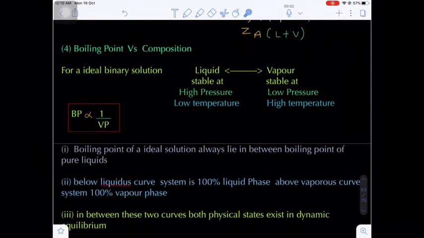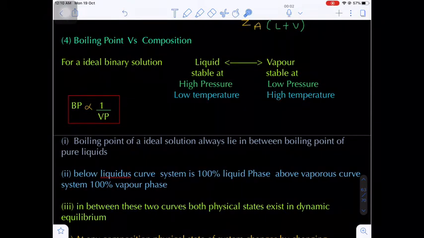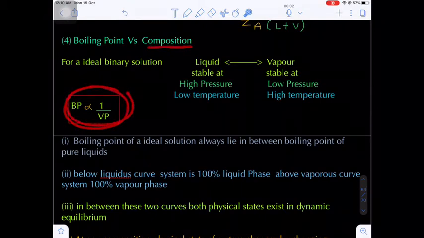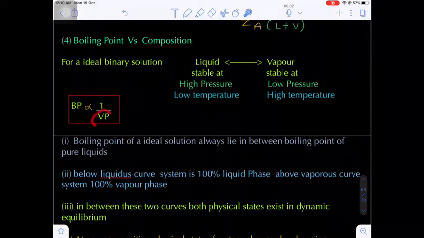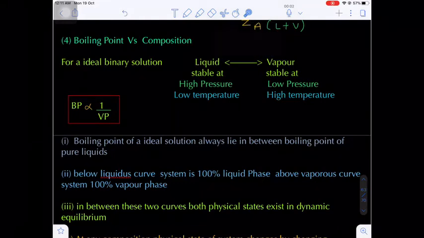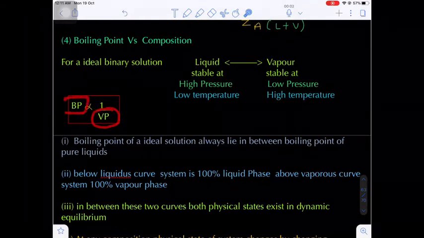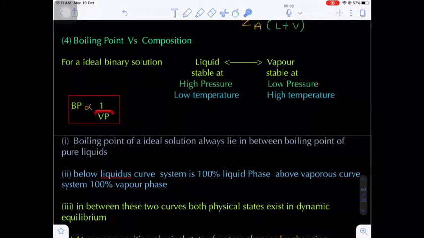And next one, the fourth graph, that is boiling point versus composition. Now we know boiling point is inversely proportional to vapor pressure. Vapor pressure means the pressure exerted by the vapor on the surface of a liquid at a given temperature in a closed container when both exist in dynamic equilibrium. Are you getting my point? Now the liquids which possess high vapor pressure have low boiling point, and the liquids which possess low vapor pressure possess high boiling point.